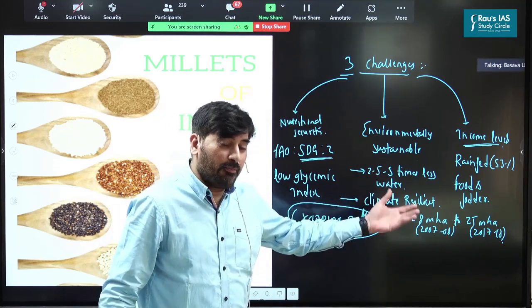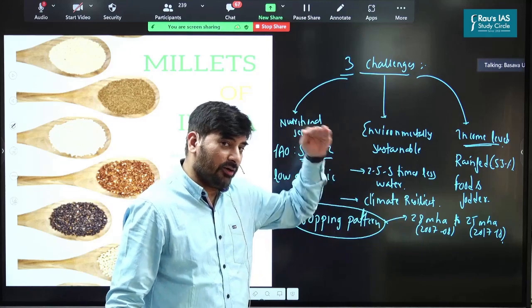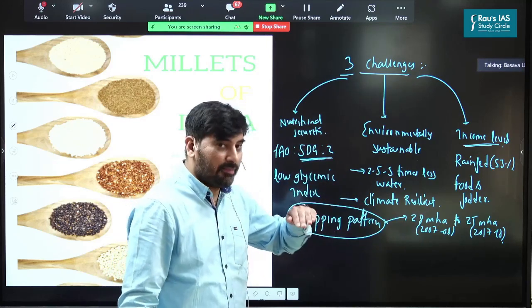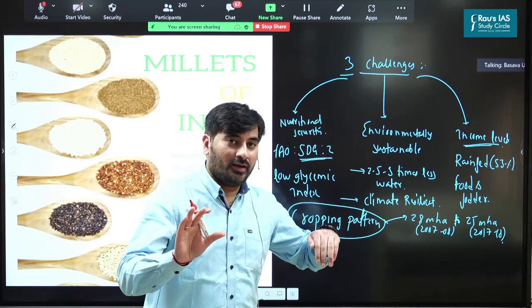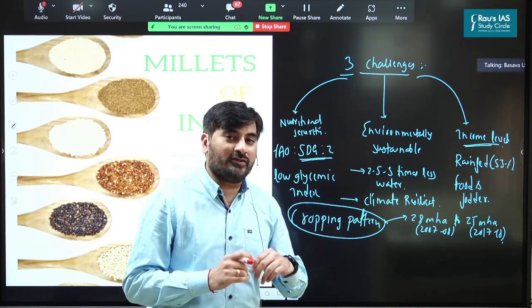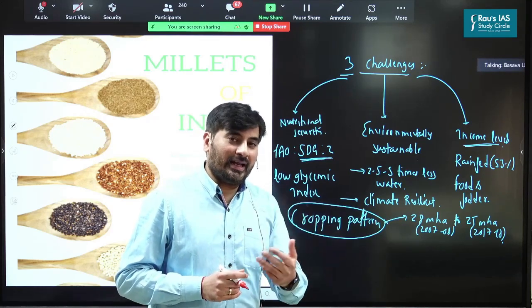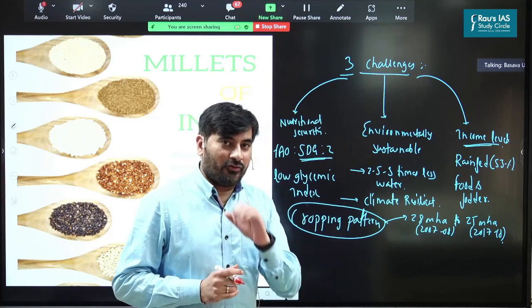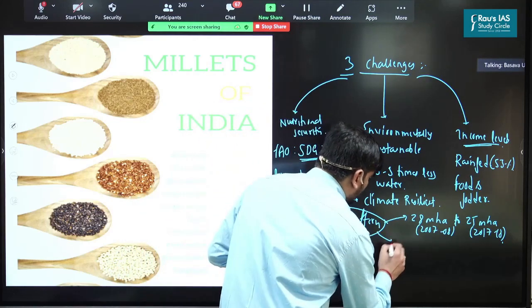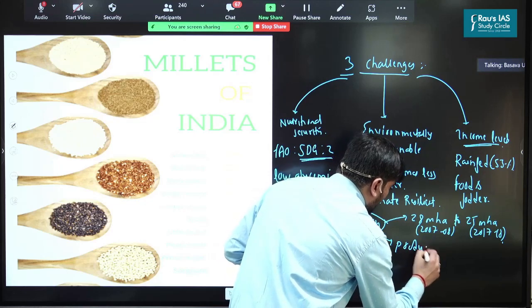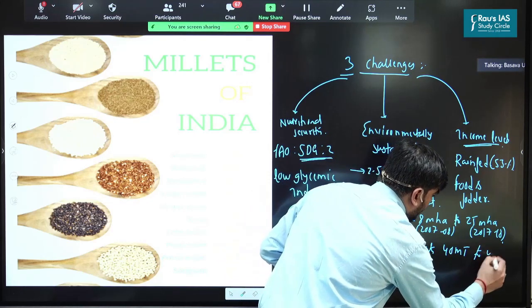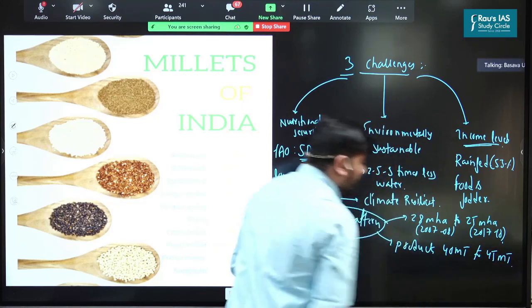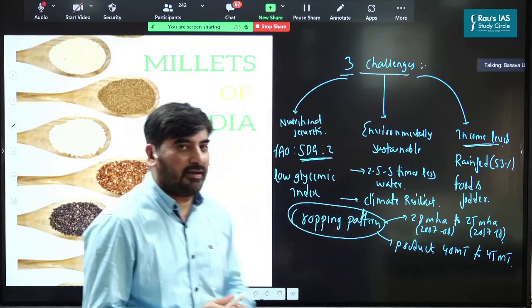But the most important part here is, in spite of the decrease in the area under millets, the production of millets has increased. That's a good thing. The production has increased because of an increase in per hectare yield. So if you look at the production as such, it has increased from 40 million tons to 45 million tons in the last 10 years.